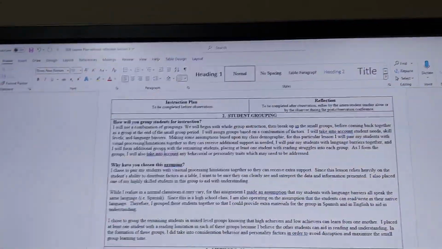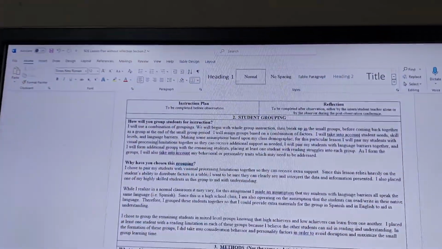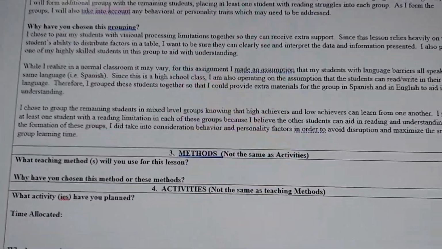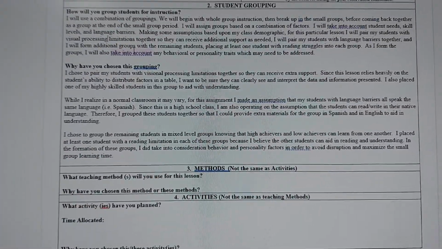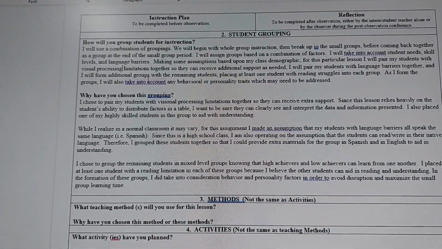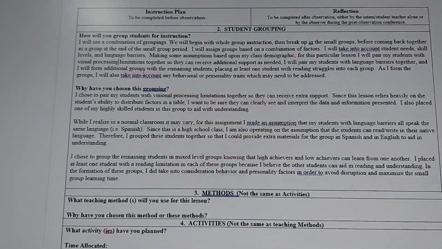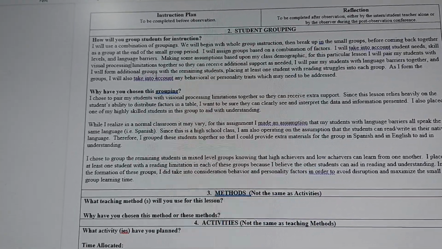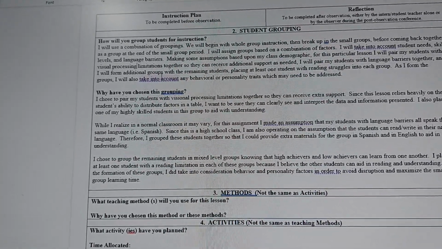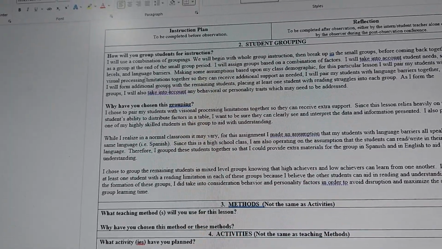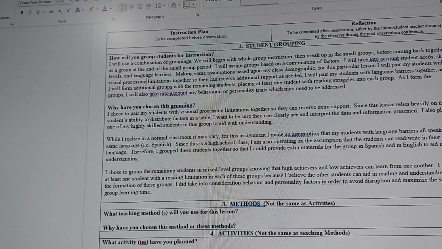I chose my groups this way because I wanted to pair my students with the visual processing limitations together so they can receive extra support. Since this lesson relies heavily on students' ability to distribute factors in a table, I wanted to be sure they can clearly see and interpret the data and information presented. I also placed one highly skilled student in this group to aid with understanding.